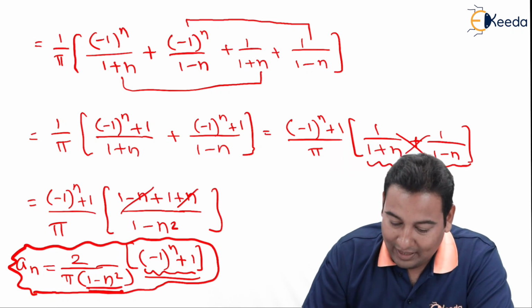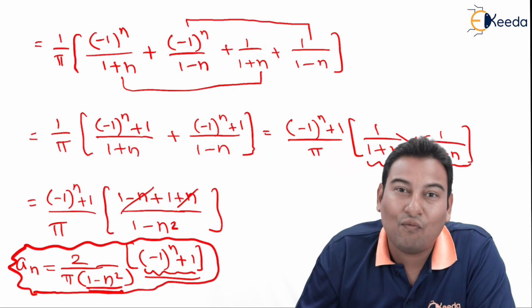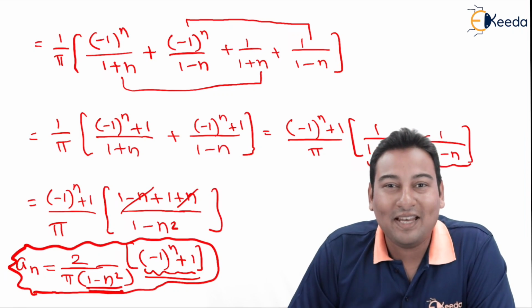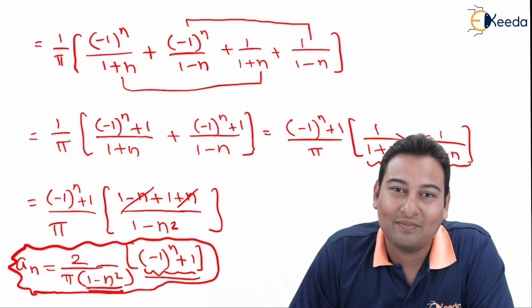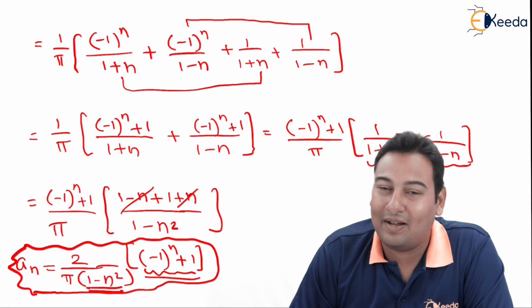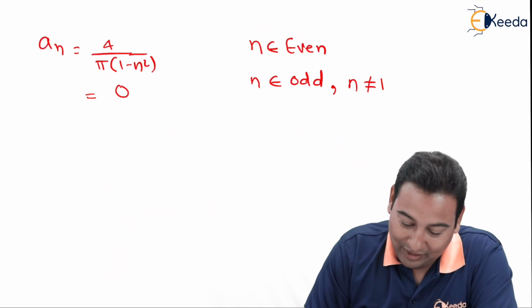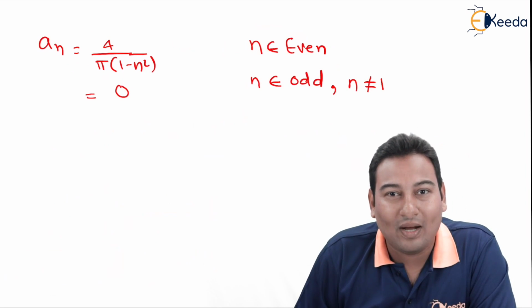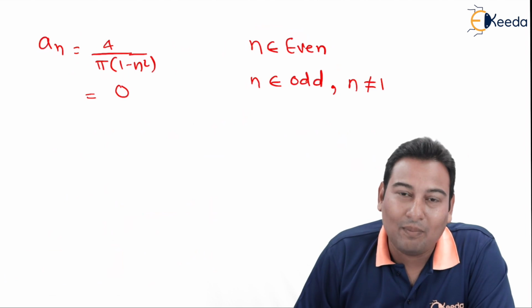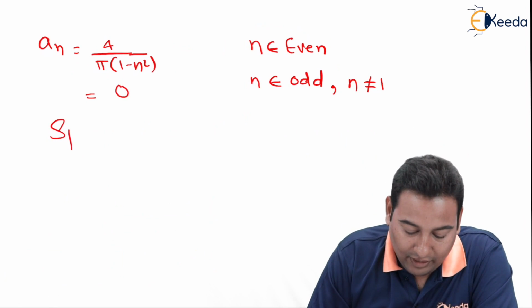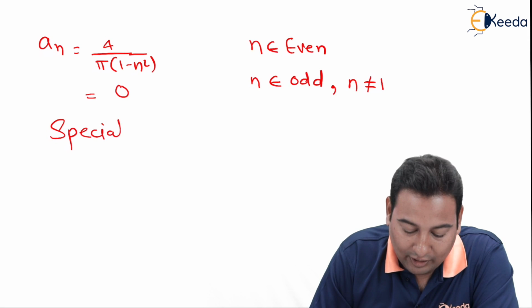What I am trying to say? In the denominator we do have 1 minus n square. If n is 1, friends, it will be 0 and anything upon 0 will become infinite. So this is the story here. For all the odd values other than 1, the answer is 0. But if n is 1, the answer is infinite. Therefore, we need to consider a special case.